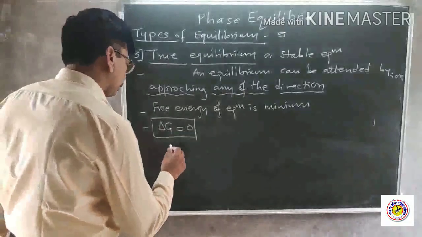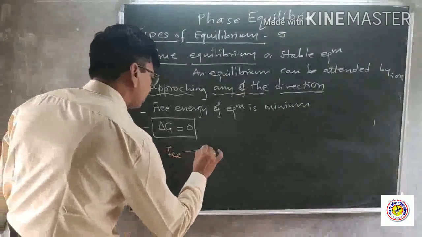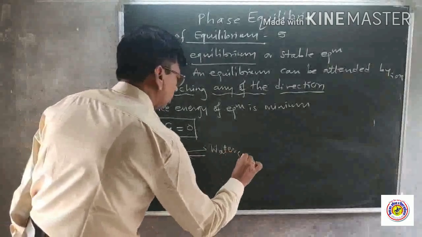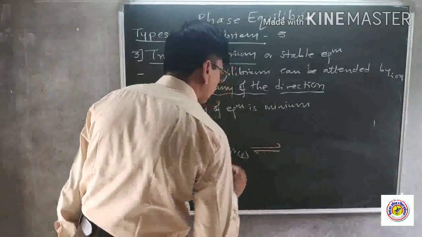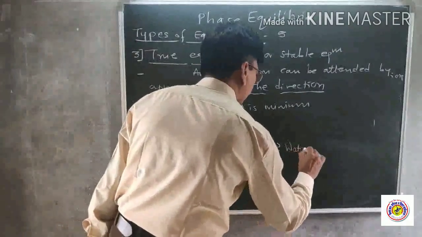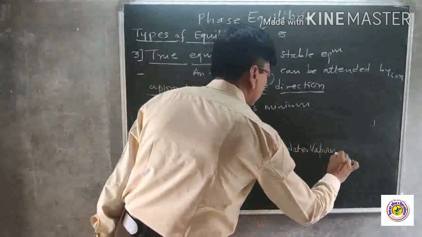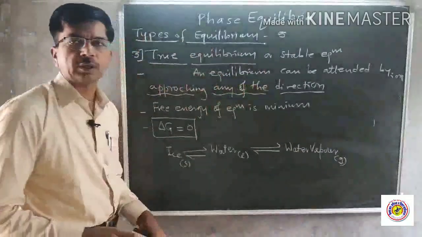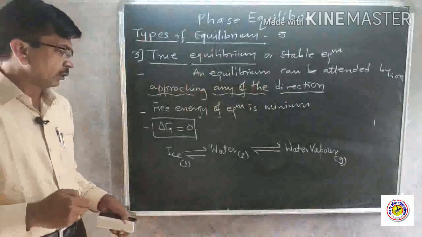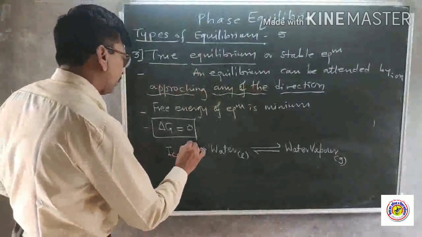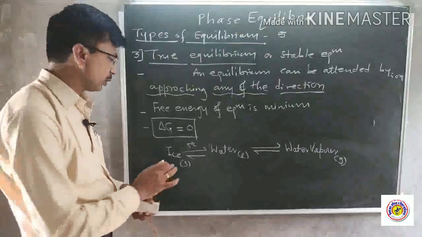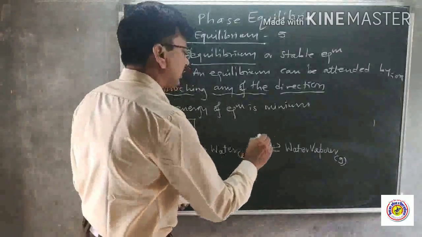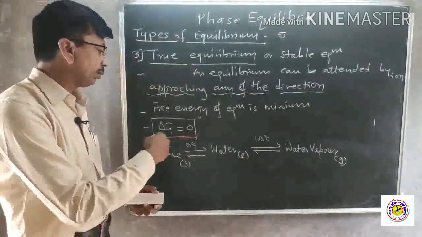For example, suppose that we have ice. If it is heated, we have liquid water, and if it is heated again, we have water vapor. Ice is in solid state, liquid water in liquid state, and water vapor in gaseous state. Now, ice and water can be attained at 0 degrees Celsius, while water vapor we get at 100 degrees Celsius. We can attain equilibrium from any direction.